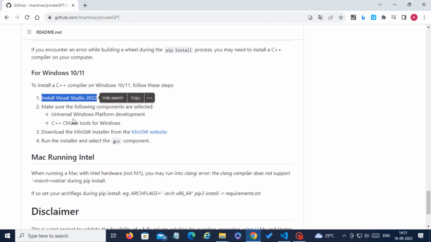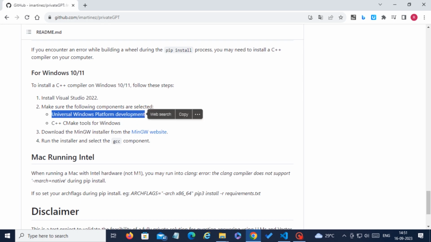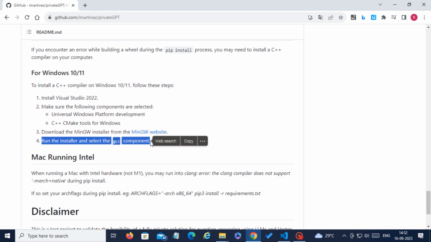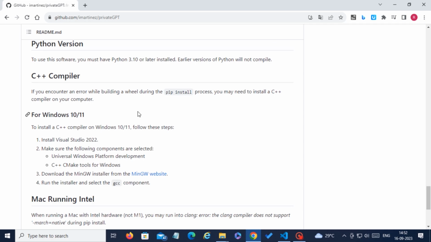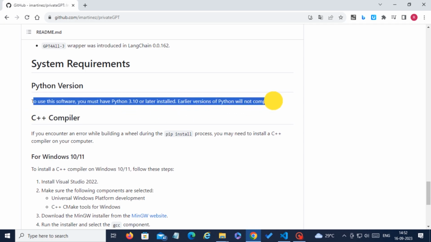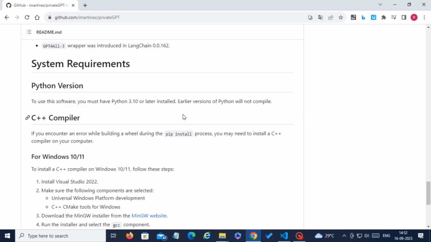First, you need to install Visual Studio 2022, and you need to select these two components, Universal Windows Platform and C++ CMake tools. This needs to be selected while installing Visual Studio 2022. Then you need to download the MinGW installer from this website. The link is already given. You just download and install it. Then you need the Python version. It is already given in the link.